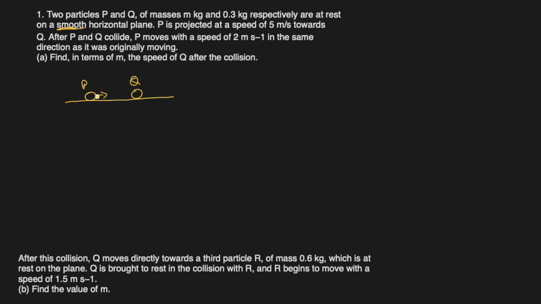After P and Q collide, P moves with a speed of 2 meters per second in the same direction. P keeps on moving. Obviously, if it keeps on moving, Q will also be moving in this direction as it was originally moving. Both P and Q start moving here. Find in terms of m the speed of Q after the collision. So since it's a collision and there is a smooth plane, we can use conservation of momentum.